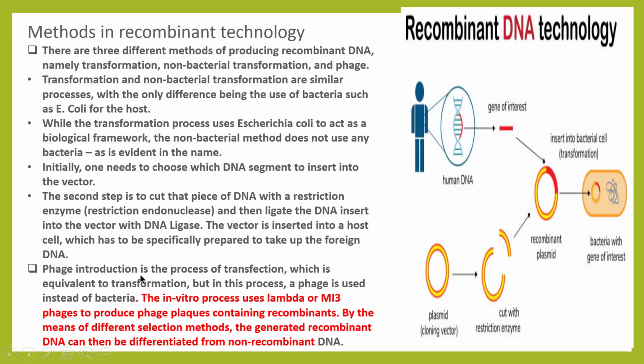Now, the phage introduction is a process of transfection, which is equivalent to transformation, but in this process a phage is used instead of bacteria. The in vitro process uses lambda or M13 phages to produce plaques containing recombinants by means of different selection methods. The generated recombinant DNA can be differentiated from non-recombinant DNA. Okay, so this is about the difference between transformation, non-bacterial transformation and phage.